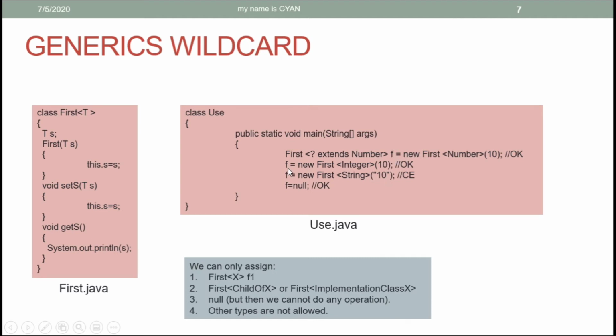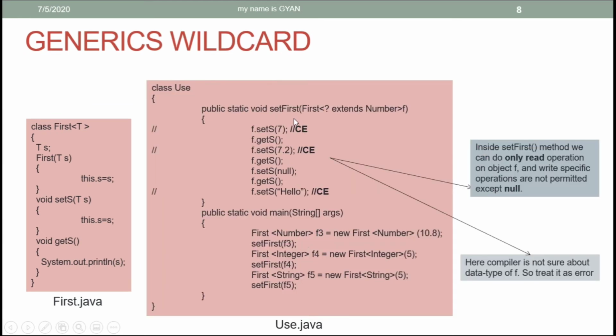So here in this case, we are assigning a new object of class first with integer as its type argument in the reference variable f. But if you try to assign the reference of an object of class first with a non-child class of number as its type argument, then the compiler will throw an error. Since string is neither a number nor a child of the number, in this case the compiler will throw an error. And of course, we can assign null in the reference variable f.